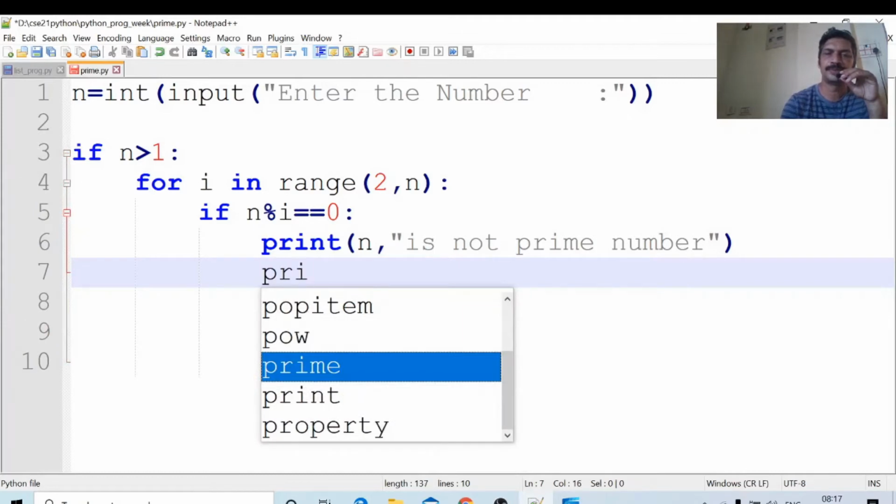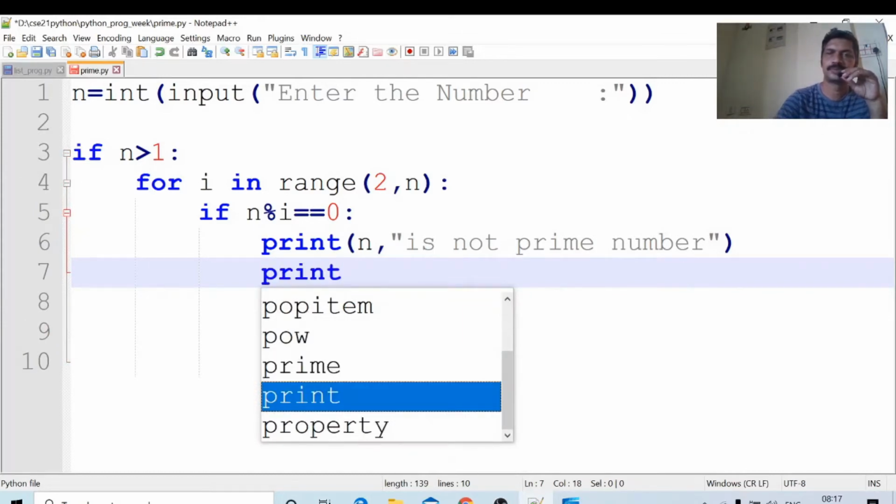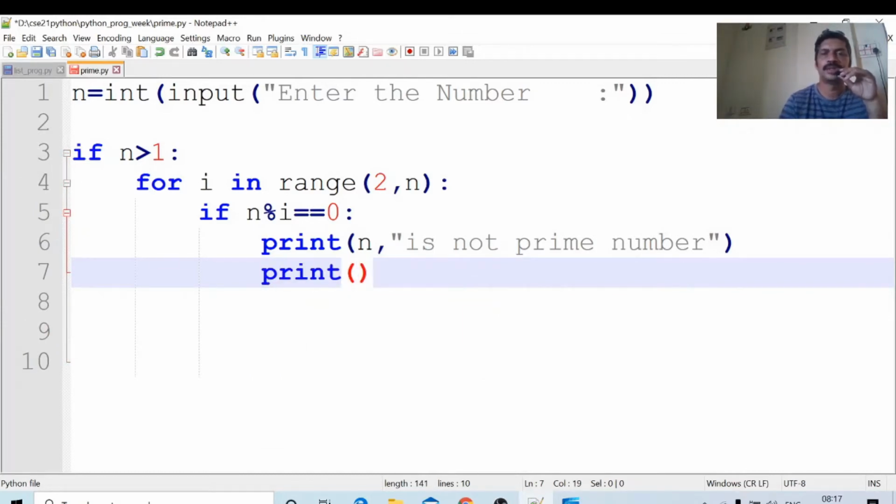Print i comma times of what is the value, n by i.